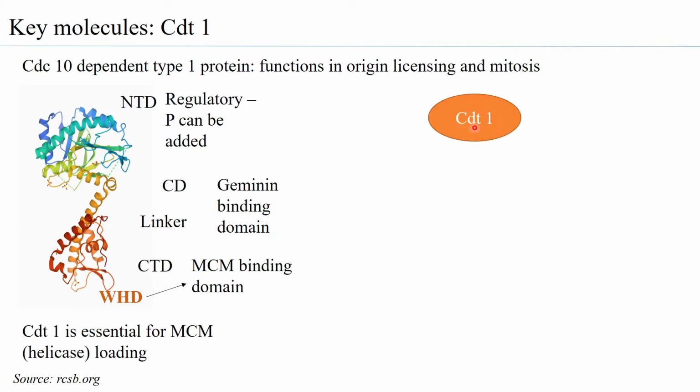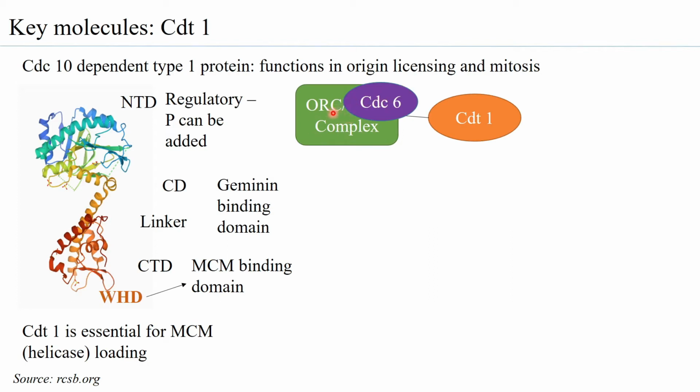Studies have shown that CDT1 has domains that can bind to the ORC CDC6 complex, but the binding of CDT1 to the ORC CDC6 complex is only possible when the CDC6 and ORC are bound to ATP, which means that the conformation of the ORC complex that exists when both CDC6 and ORC have their ATP bound is the conformation to which the CDT1 can bind. So the affinity with which CDT1 can bind to the ORC CDC6 is more when ATP is bound to the complex.